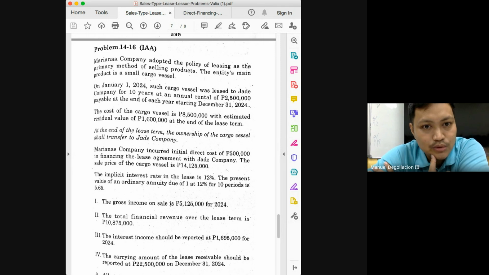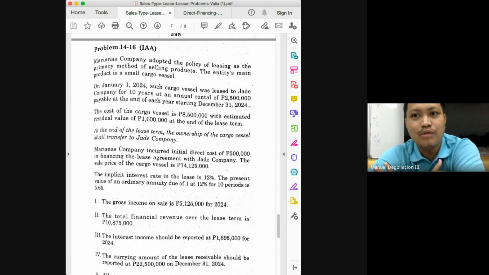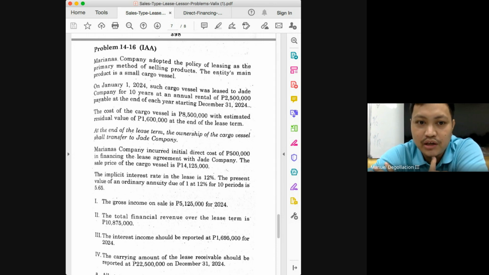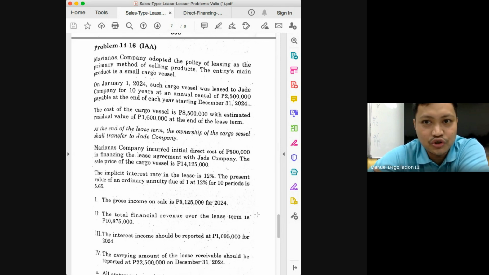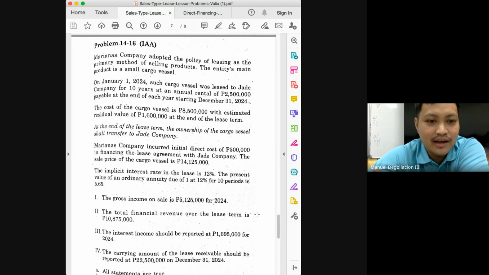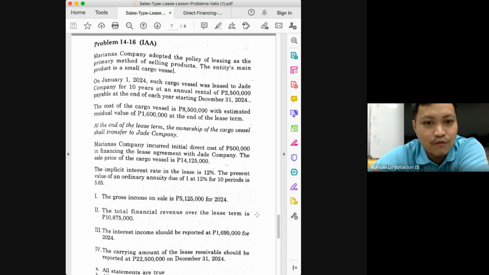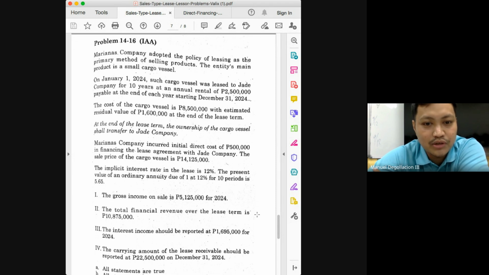Next, interest income should be reported at 1,695,000. Let's see. When's the first payment? At the end of each year. So it is the entire 14,125,000 that will earn interest. So what do we do? Multiply 14,125,000 by 12%. That will give you 1,695,000. So this is also true. Because I'm just relying on you because you're the one computing, class. 14,125 times 12%. Is that 1,695,000? Yes.